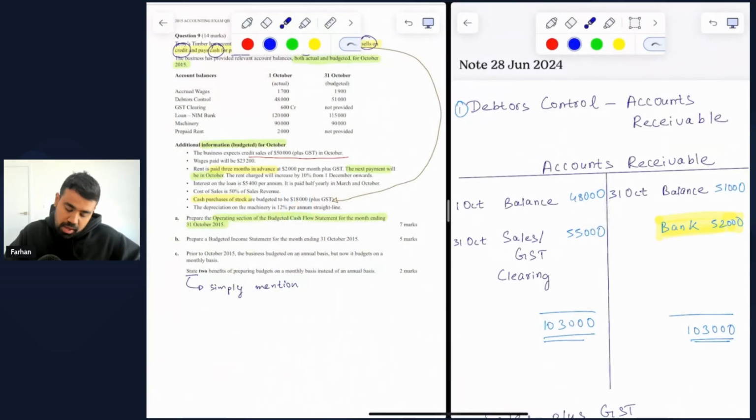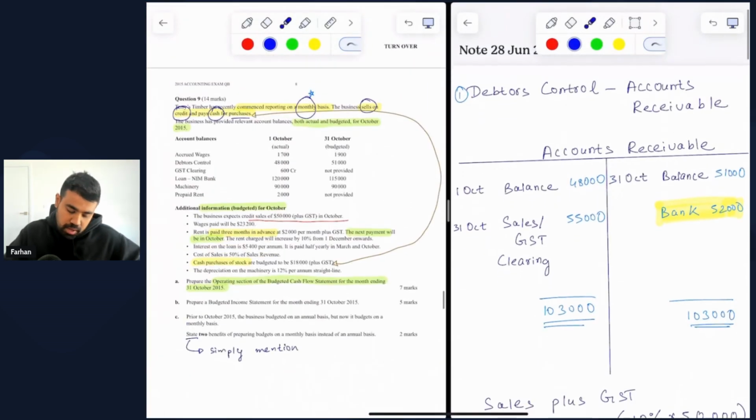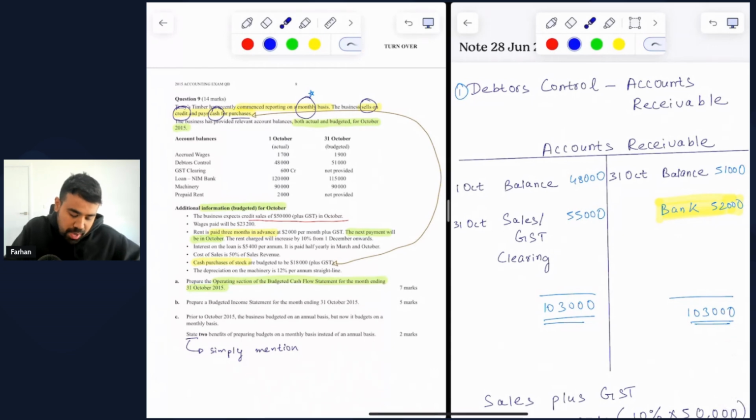Now, before we begin, I want you to understand something. Within the account balances that we're given here, debtors control is what we now refer to as accounts receivable. Because this was part of the old curriculum prior to 2019, we would call accounts receivable debtors control. They mean the same thing, which are your credit customers or the people to whom you have sold goods on credit.